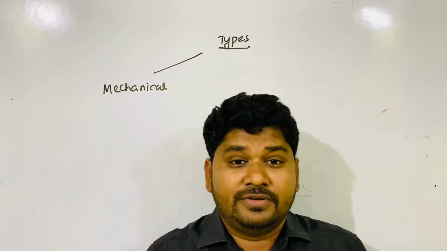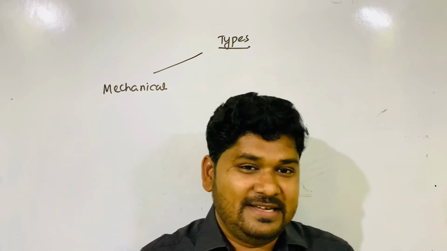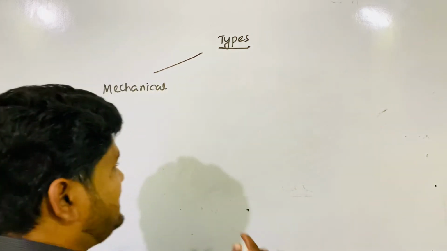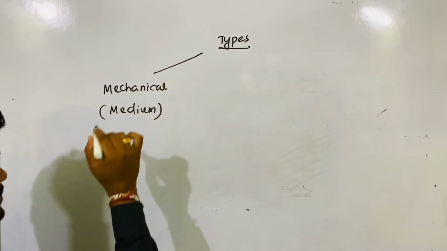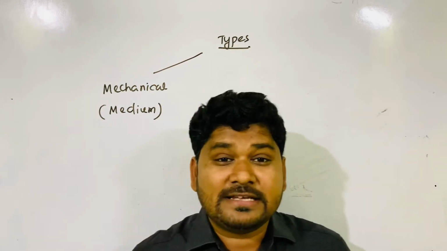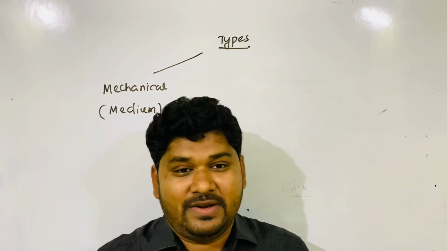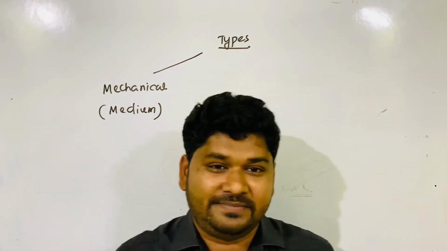The wave which requires a medium for its propagation is called a mechanical wave. Medium is necessary for this wave. Without a medium, this wave cannot propagate.